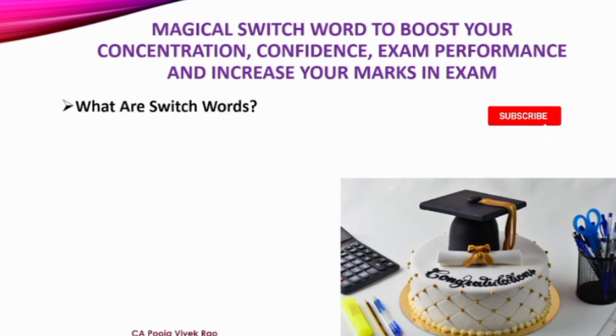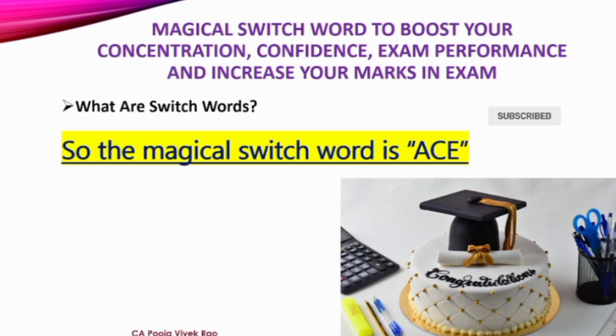Switch words are special words that act like mental shortcuts to reprogram your subconscious mind. They help shift your energy, attract positive outcome, and also improve focus effortlessly. So the magical switch word I have here is ACE. So this is the magical switch word we'll be using today.